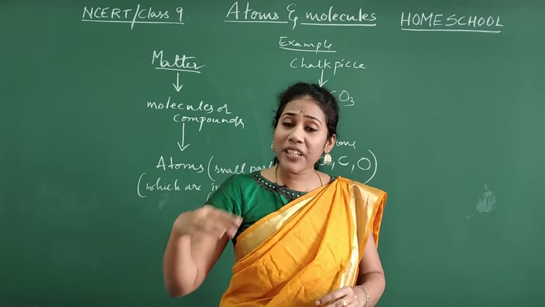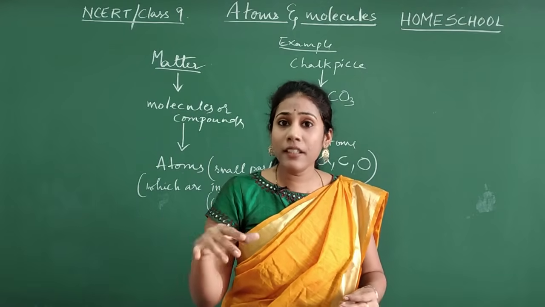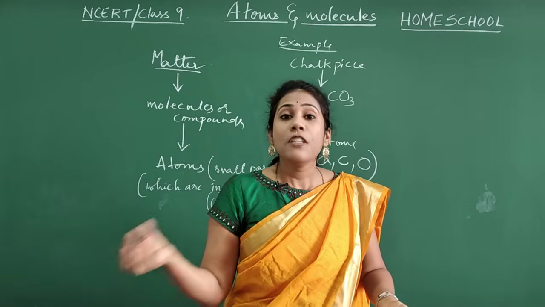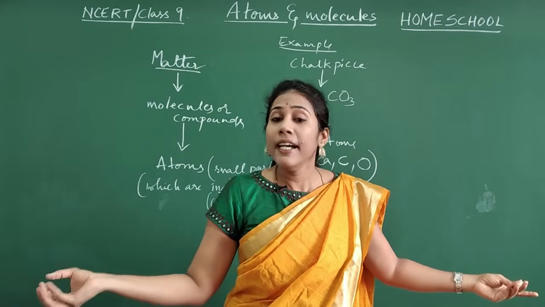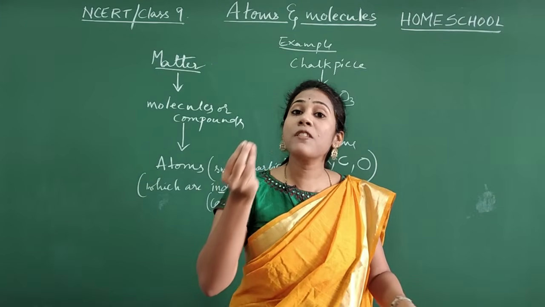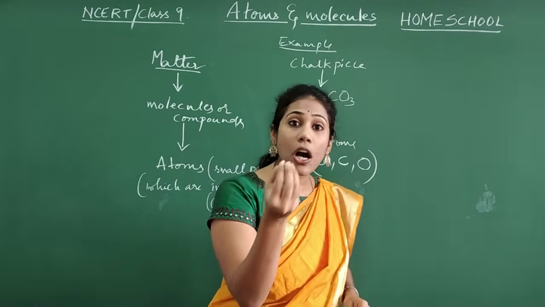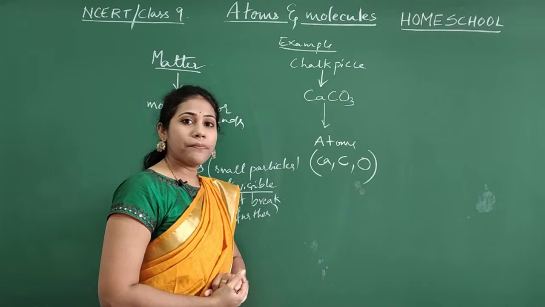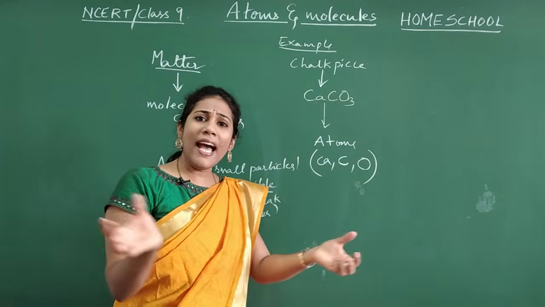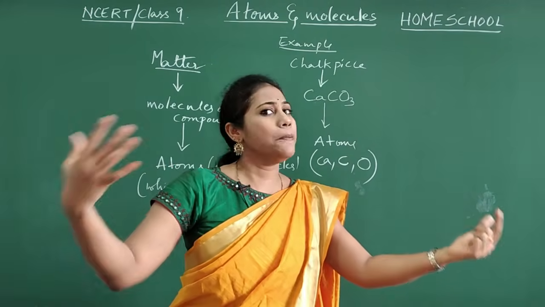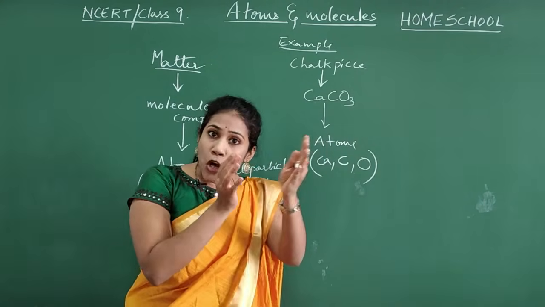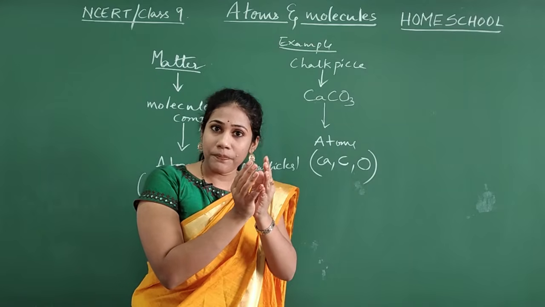Each and every matter, living matter or non-living matter, small matter or big matter, whatever, is made up of smallest particles called atoms. So many atoms, same type of atom or different types of atoms, will join together first.